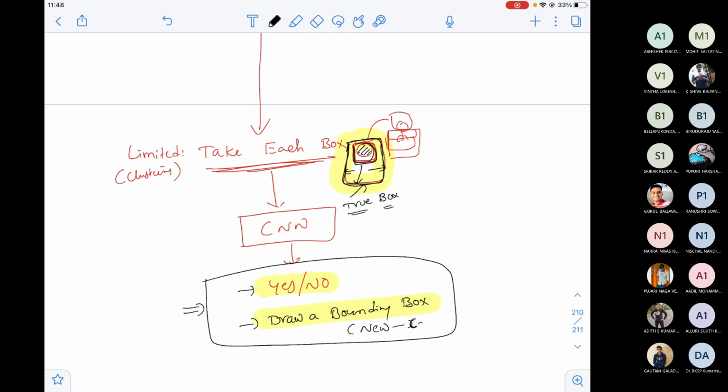Because whatever I have proposed, the small box, will not hold the entire object in all cases. I told this person example. Now I want the true box. Now how can the CNN, okay, CNN can give you yes or no, perfectly fine. But can the same CNN give you the bounding box?